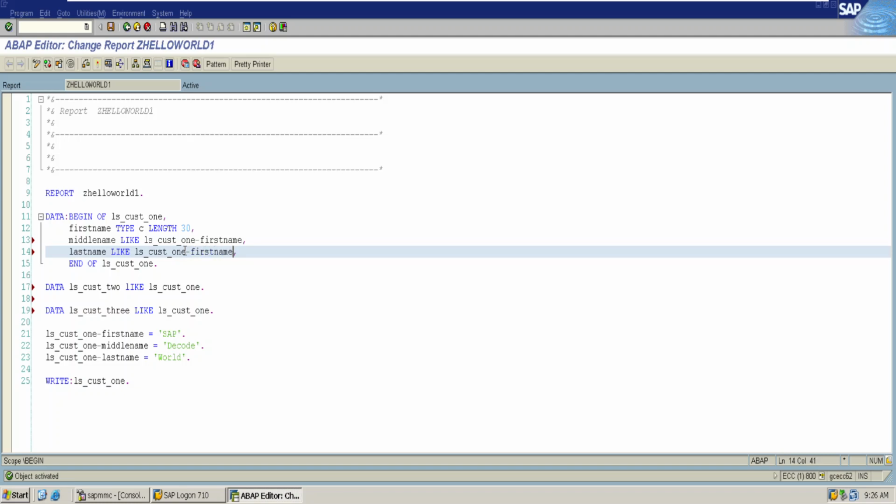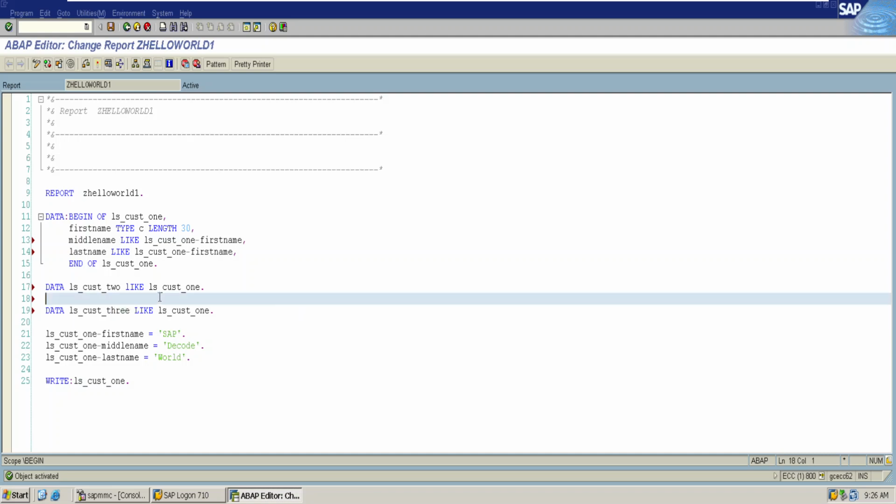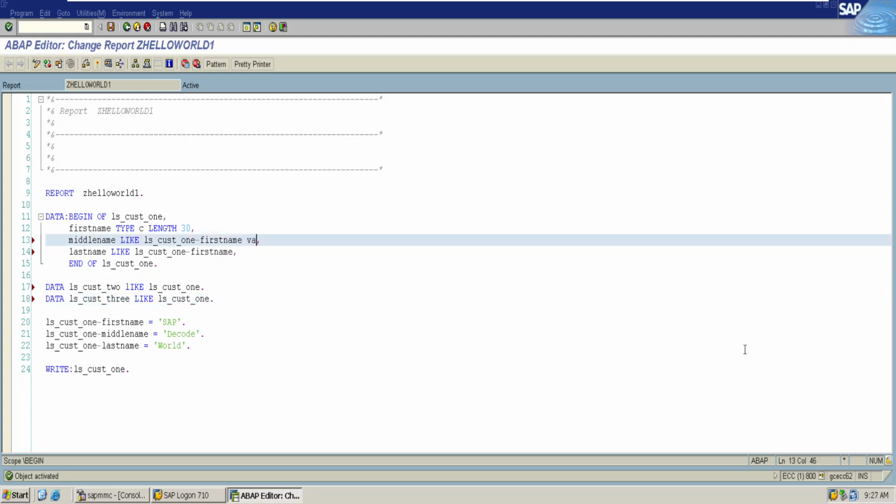Both of them represent the same. And we can also provide a default value if you require any. There is no change in providing a default value to an attribute in a structure.